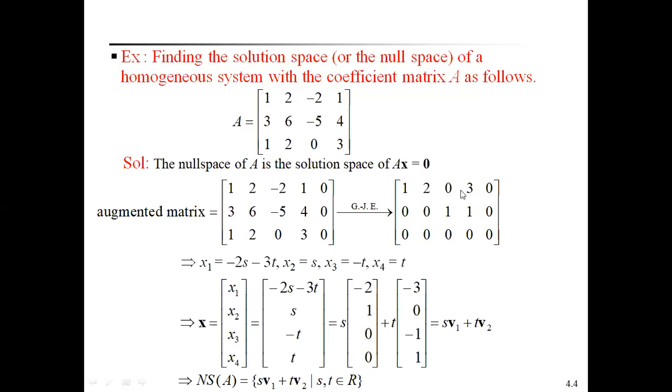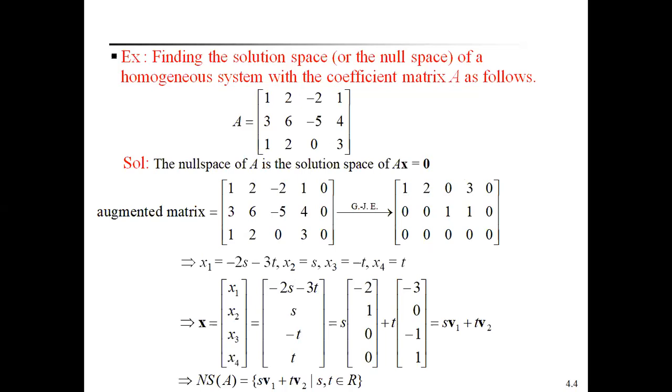Here three variables are there, and only one value is known, x4 = t. Only two variables are unknown, so one more unknown variable can be taken as x2 = s.